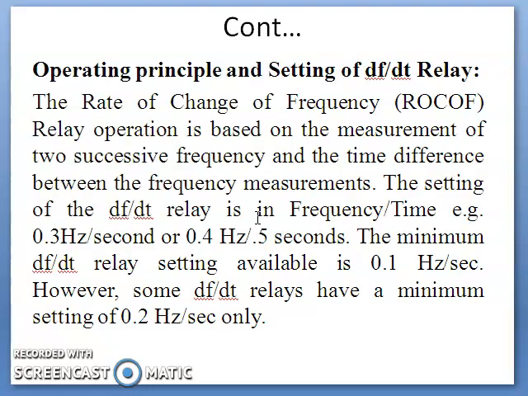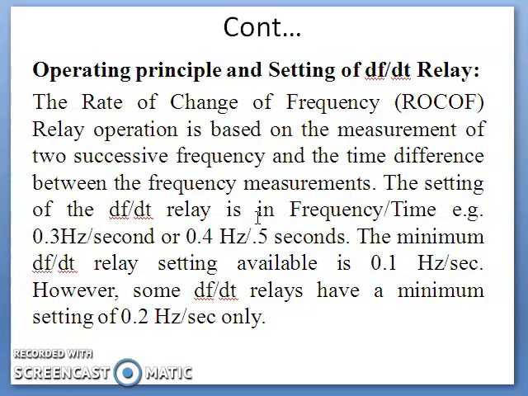The rate of change of frequency relay operation is based on the measurement of two successive frequencies and the time difference between the measurements. Now, the setting of these dF by dt relays is in frequency over time, for example 0.3 Hz per second or 0.4 Hz per 0.5 second. The minimum dF by dt relay setting available is 0.1 Hz per second. However, some dF by dt relays have a minimum setting of 0.2 Hz per second only.